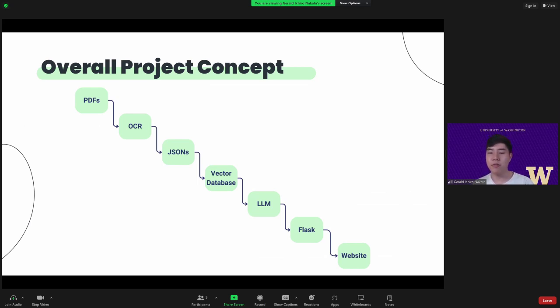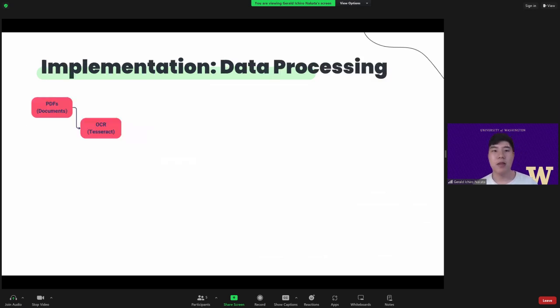These last three blocks here, the LLM, Flask, and the website, are kind of where the magic happens. Whenever you send a query through the website, the backend replying part for that is Flask. That queries the LLM, which then references the vector database to find the most relevant information to create the response, which is then fed back through Flask to the website for you to see. To start our implementation, we start off with the documents in PDF form, of course, and the OCR model we're using here is Tesseract.